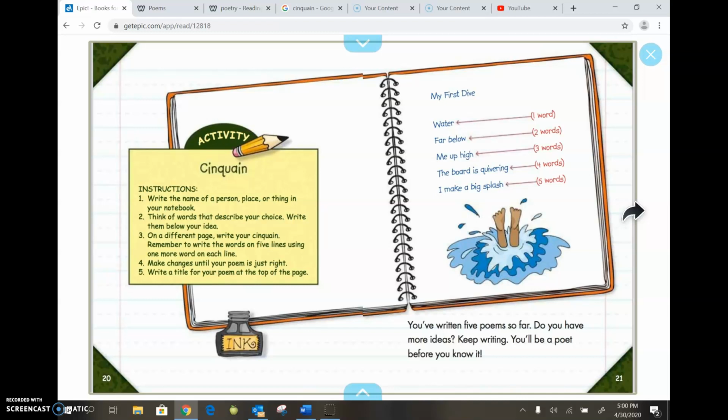Okay, boys and girls, you've written 5 poems so far. Do you have any more ideas? Keep writing. You'll be a poet before you know it. So keep this up on your screen, boys and girls, so that you can follow these directions in order to write your cinquain. I cannot wait to hear them.